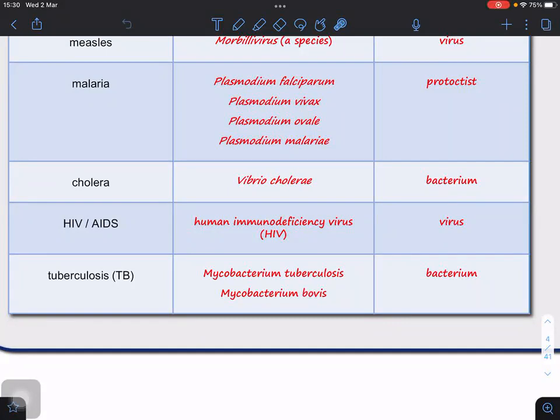I made a mistake here. I forgot to italicise it. So you can see why I italicise it. I italicise it because these are species names. So italicise it when you type it out. When you write it, put an underline. Don't purposely italicise when you write. For example, if I write Plasmodium, for example.